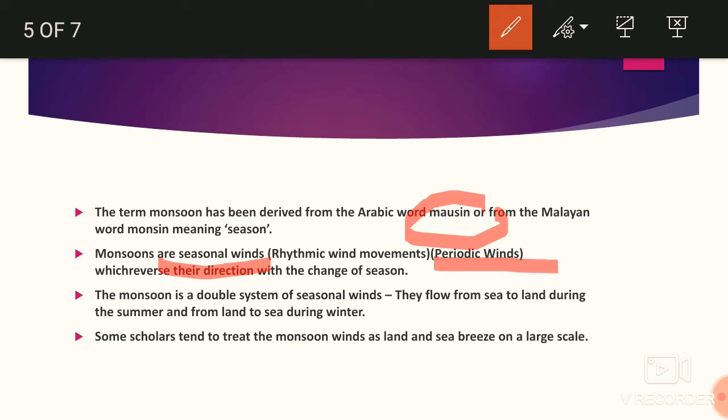We have learned about it, and they change their direction, and it is a double system. Double system means once from the sea towards the land and another time from land to the sea. So it is a double system of seasonal winds. Some scholars tend to treat monsoon wind as a land or sea breeze on a large scale. Basically, they are land or sea breezes, but this phenomenon is happening on a large scale, so we term it as monsoon.